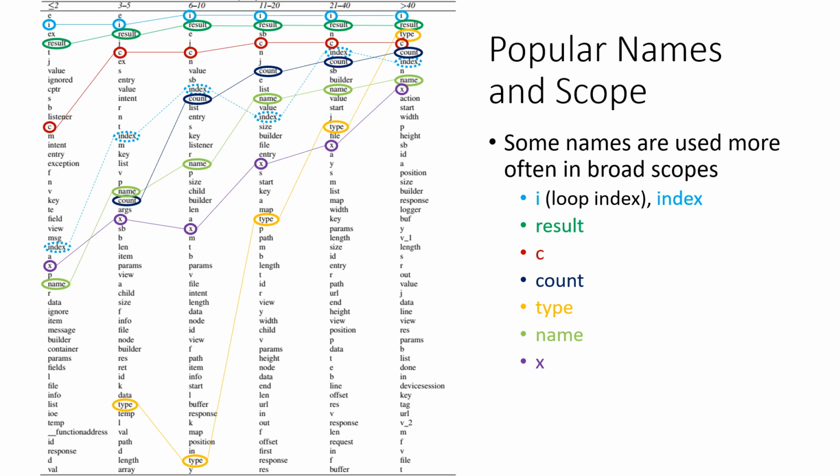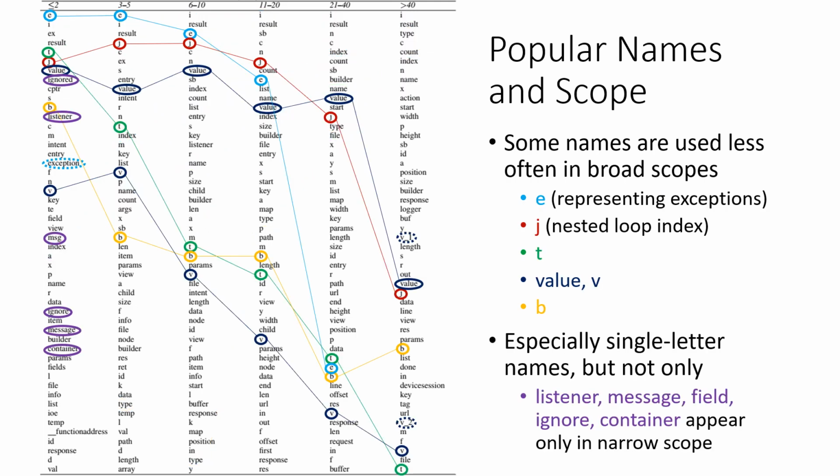If we list the 50 most popular names for each range of scopes, we can see how the popularity of names changes with scope. Some names turn out to be used more often in broad scopes. This includes I, probably a loop index, index itself, result, C, count, type, name, X, and more.